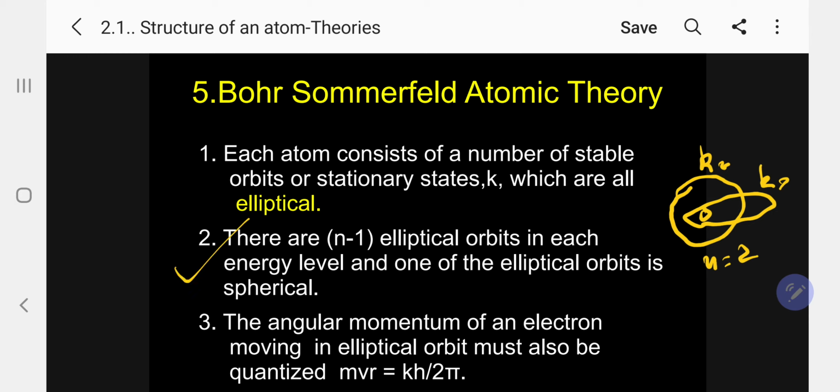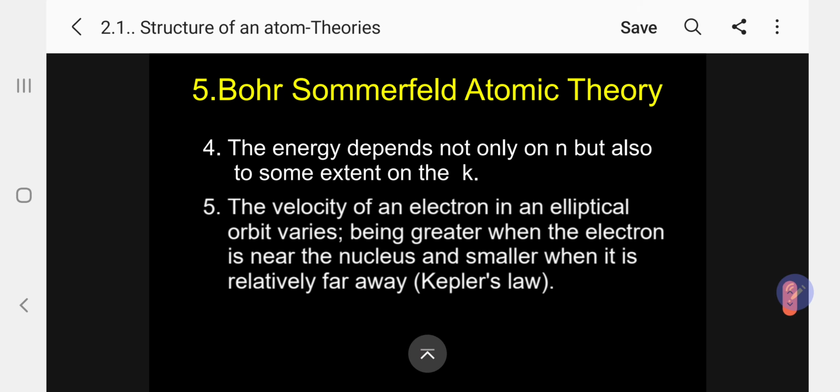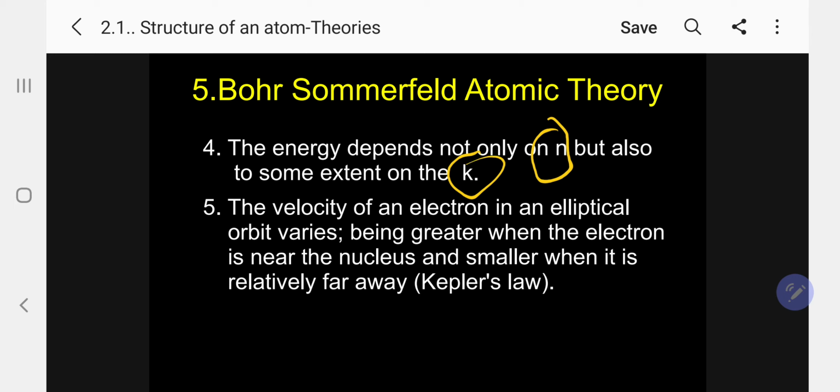Next one: the angular momentum of an electron moving in the elliptical orbit must also be quantized. Here the equation is mvr equal to kh by 2 pi. Instead of n, he used kh by 2 pi. Please follow. The next, number 4: the energy depends not only on n but also on k.